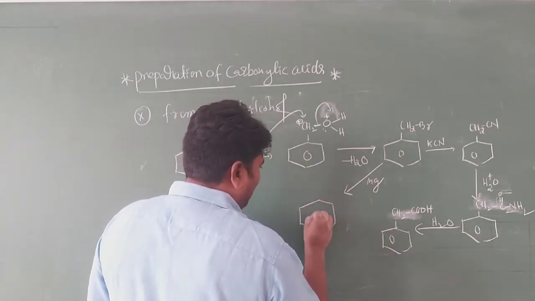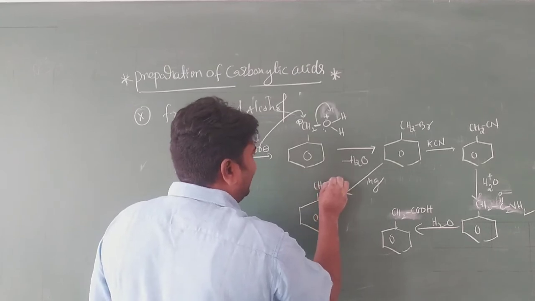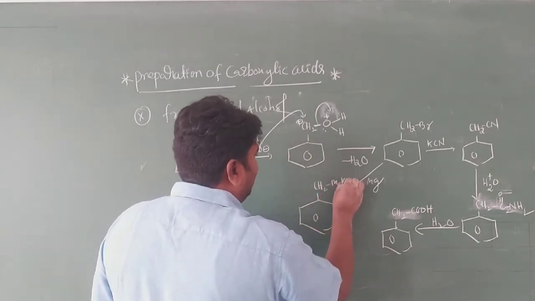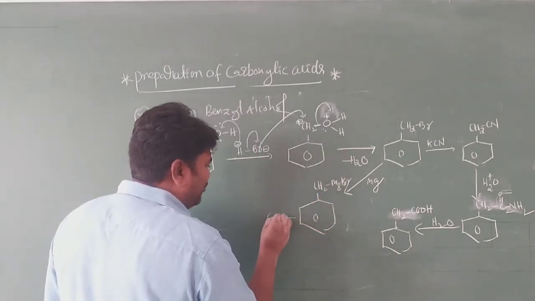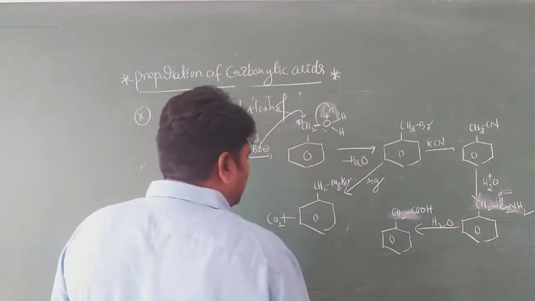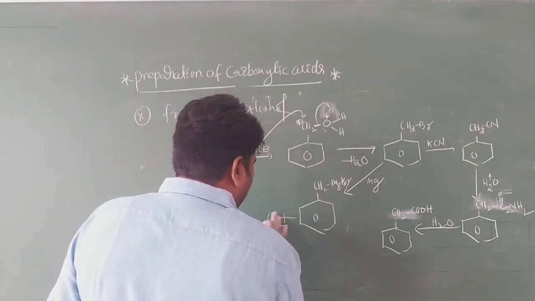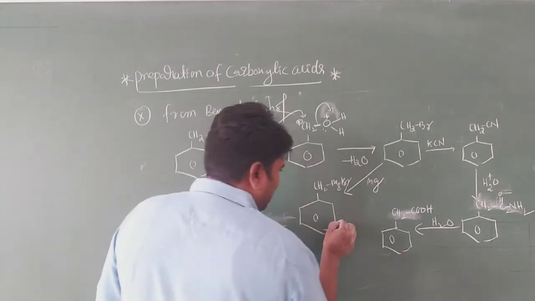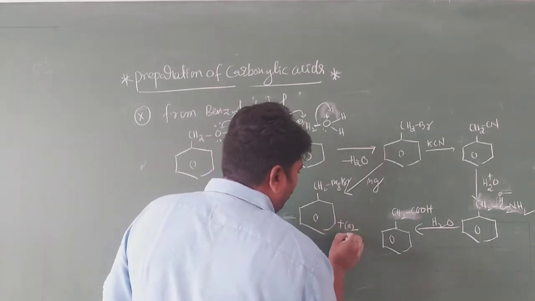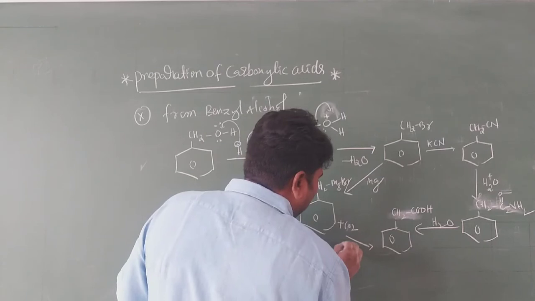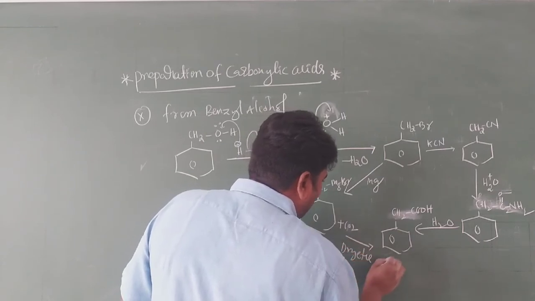You get this one. It is a CH2MgBr. It reacts with CO2. Okay, sorry, I'll write here only the plus. It reacts with CO2 in presence of dry ether. You will get this compound.